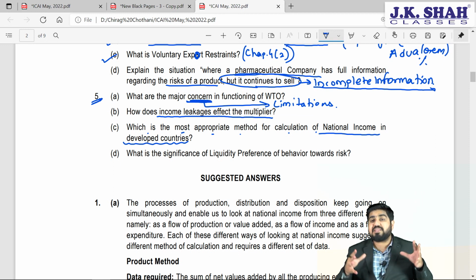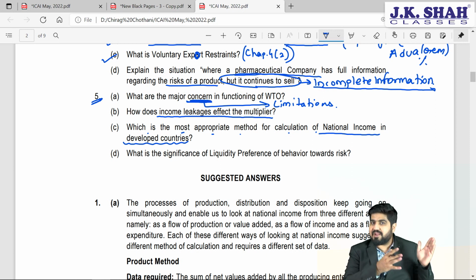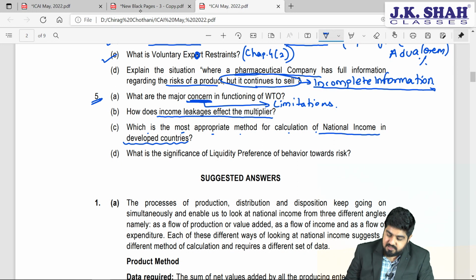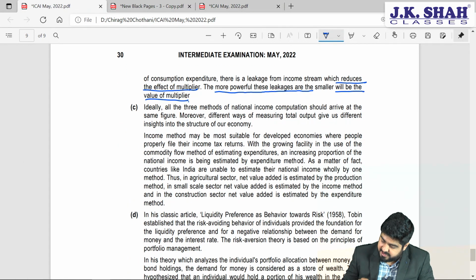However, for a developed country like the United States of America, where everything is digitally operated and the money circulation is under the view of the government very nicely, people are literate and transparent in most cases, conditions applied. So in that case, they disclose their income correctly to the government. So if income disclosure is proper, they need not even calculate the expenditure or value added method, because just by using the income method, they will be able to calculate whatever is the national income of the country, right? So in case of developed countries, it is the income method that they need to use.